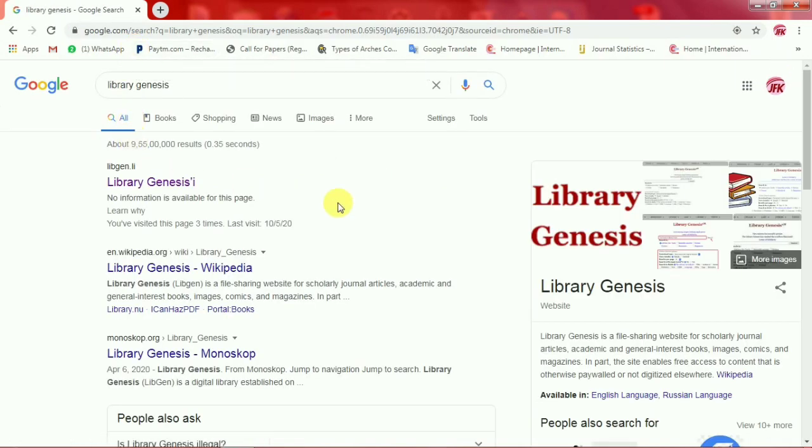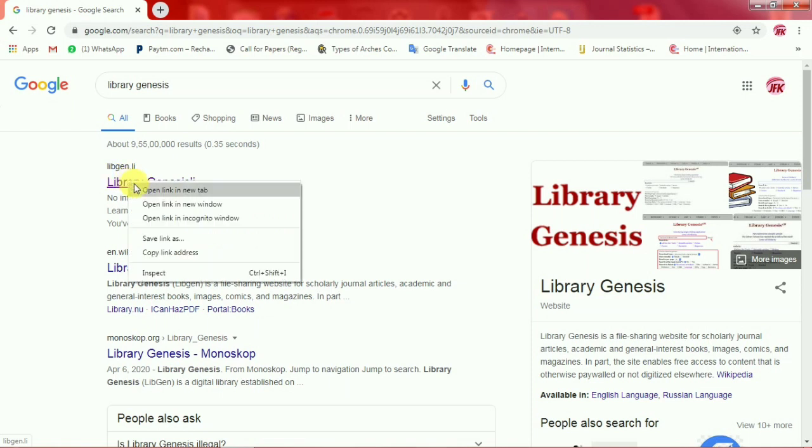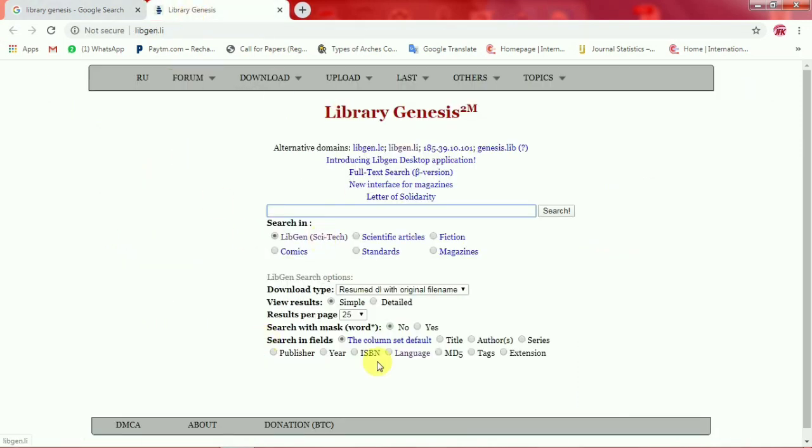This is the common platform to download all types of books, no matter the type. Now just go to the link of Library Genesis. I also shared the same link in the description box. You may check that, you may use that. So click on the link. This window will be there in front of you with the search engine. In this search engine you have to type the title of the book. That's it. If you know the author name then type the author name also, otherwise the title of the book is sufficient to find the book.